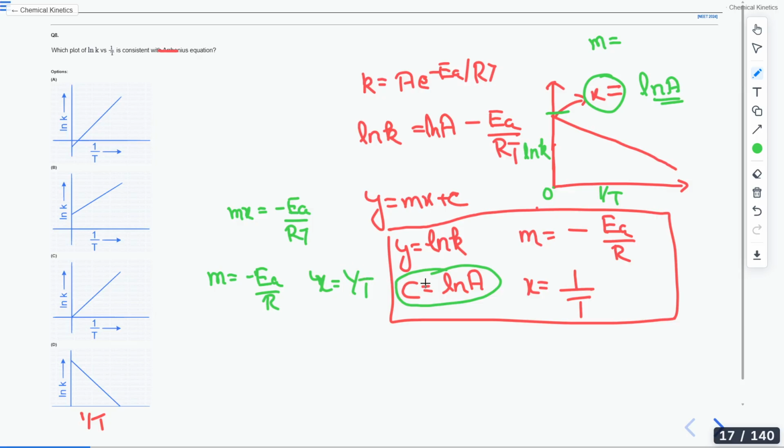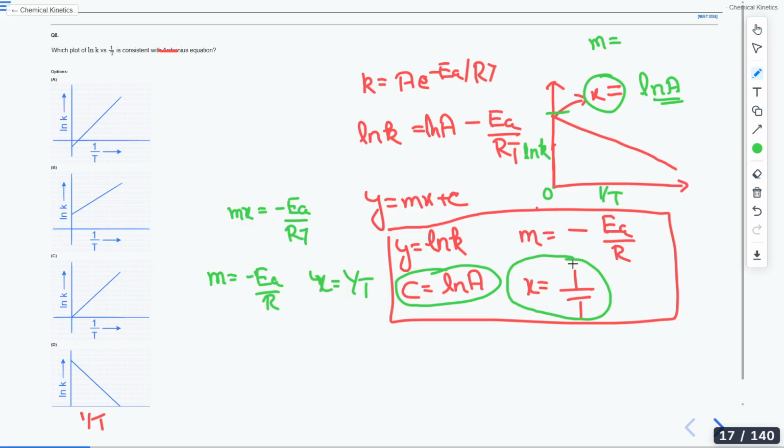All of you are correct. T will not be included. See, I have written here that 1/T is now your x axis, because mx is equal to -Ea/RT. So x equals 1/T and m equals -Ea/R.